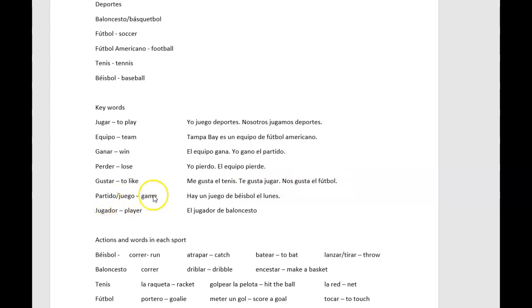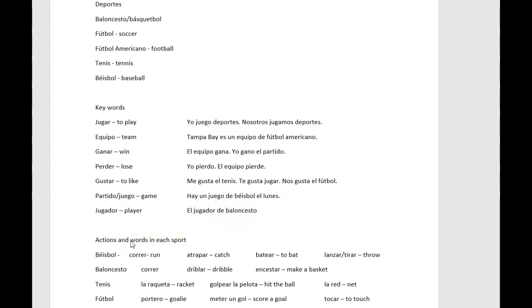Partido or juego both mean game. Notice in Spanish, some of these words will be the same, but they have different meanings. Like in this first one, yo juego is I play. But juego can also mean game. Juego and partido. So if we want to say there is a baseball game Monday, hay un juego de béisbol el lunes. And then finally, the word for player is jugador. For this one, we got the basketball player. El jugador de baloncesto.